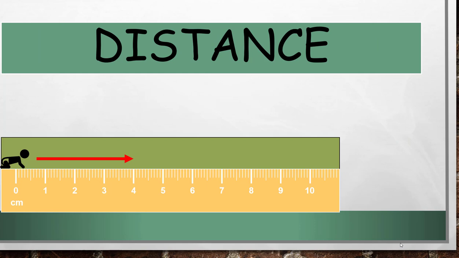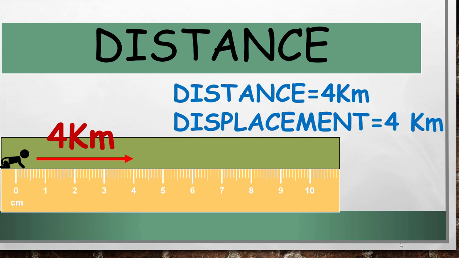So let us consider a child is rolling over a big scale, and as you can see, it is marked that the child has traveled up till the 4th point. So if this centimeter is equivalent to kilometer, in that case I can say that the child has crawled up to 4 kilometers. So distance traveled by the child is 4 kilometers. Whereas displacement is final position minus initial position, that is 4 minus 0. So again the displacement is the same in this case.